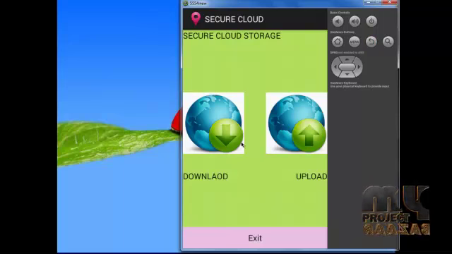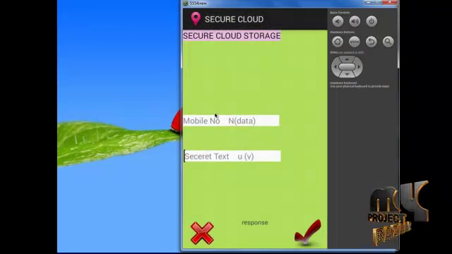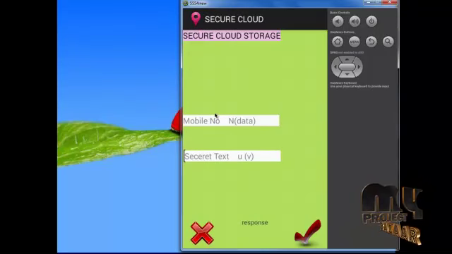If the user wants to download the data from the server, the user must click the download button. After clicking the download button, the download page will be displayed. In this page, the user must enter the mobile number and the secret key of the other user.